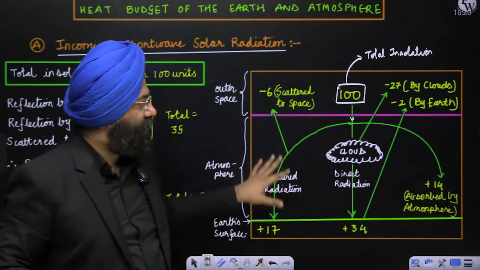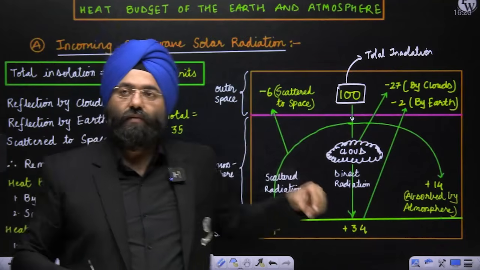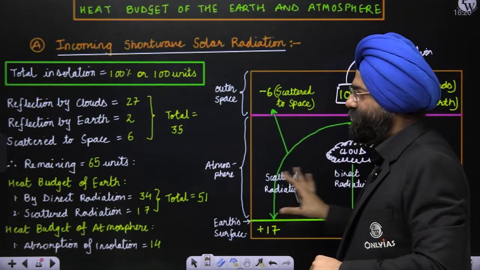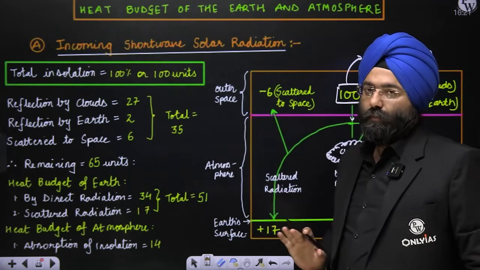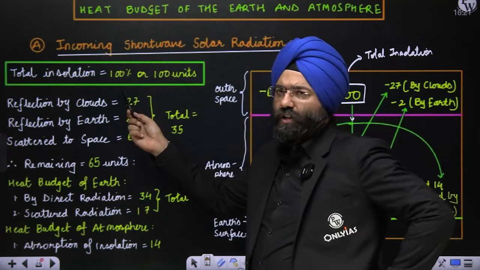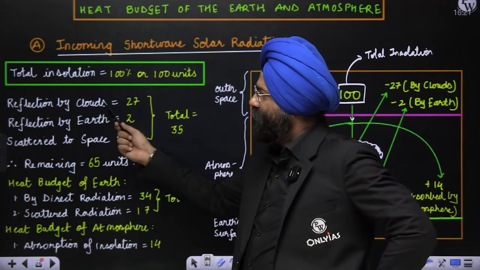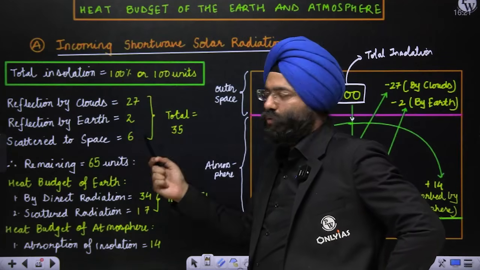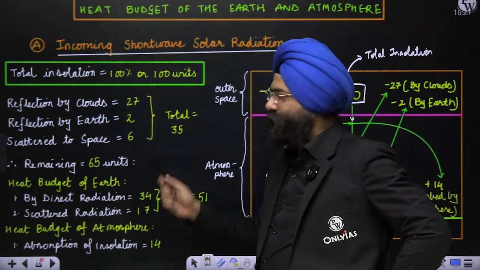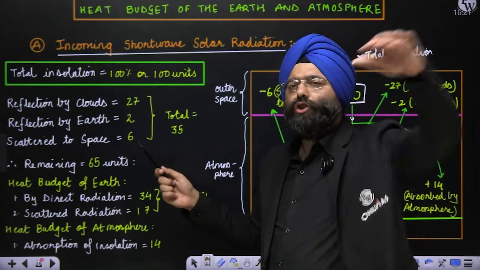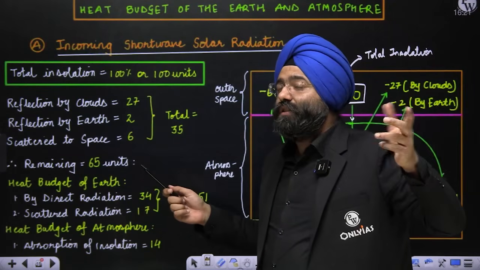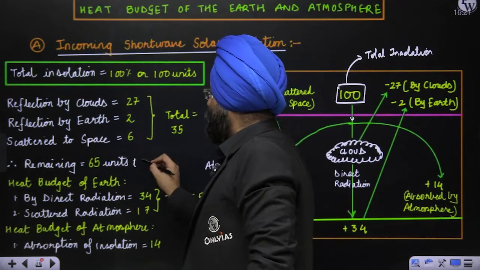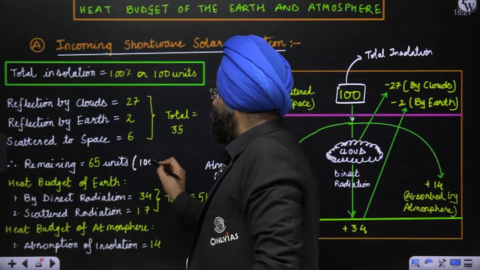This is basically the phenomenon you study with respect to incoming short wave or solar radiation. Now, see here, the same thing that I've explained is mentioned over here. Total insolation is 100% or 100 units. Reflection by cloud is 27 units or 27%, whatever you want. Reflection by earth is 2% or 2 units. Scattered to space is 6 units. That means 35 units are lost, are gone. Out of the 100 units, how much is remaining now? That means, can I say this, the remaining is 100 minus 35.